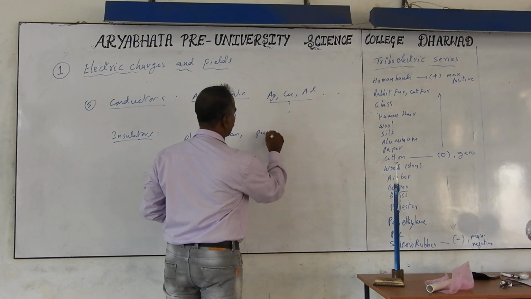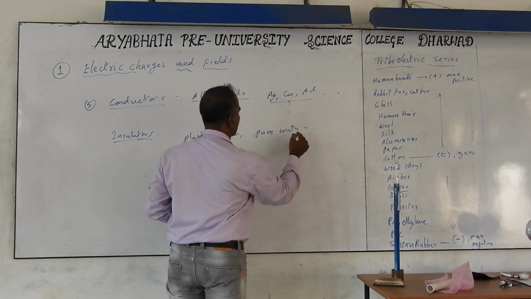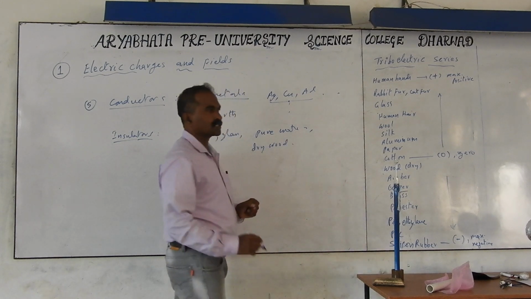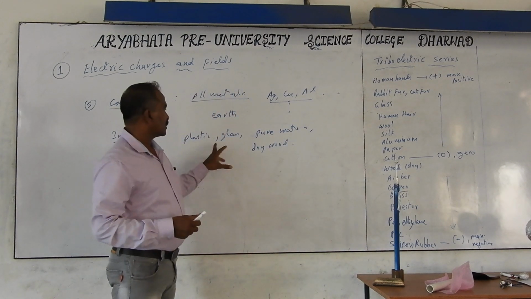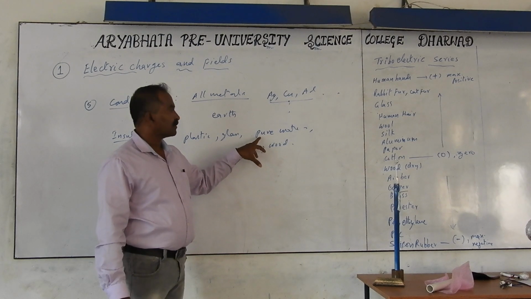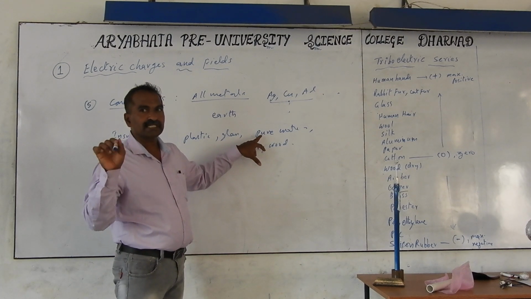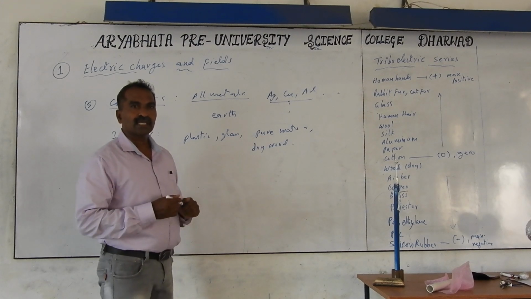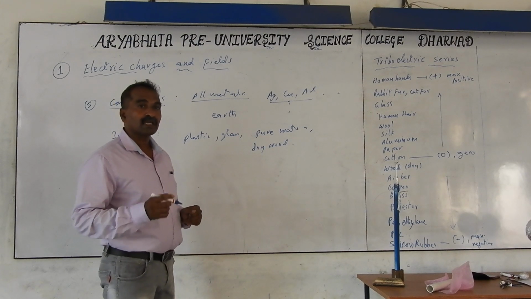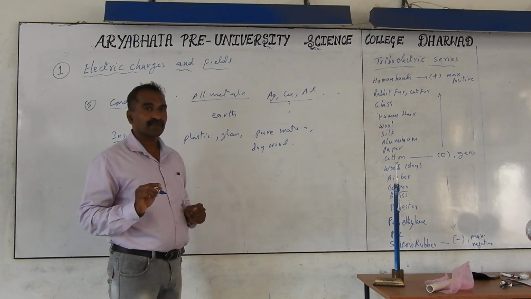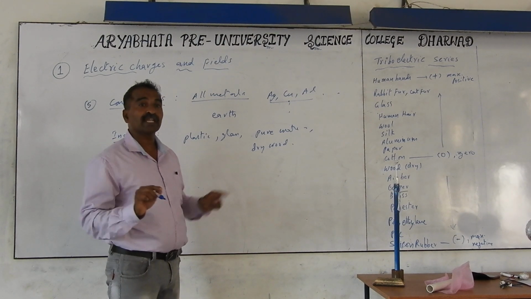Pure water and dry wood, dry paper, dry bones. If you open a pencil, you will find the wood outside, and inside at the center is graphite. Graphite is an allotropic form of carbon only. Carbon as diamond is an insulator, but carbon as graphite is a conductor.